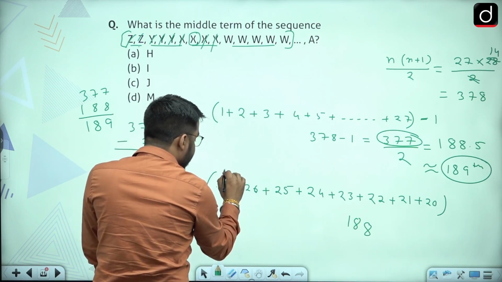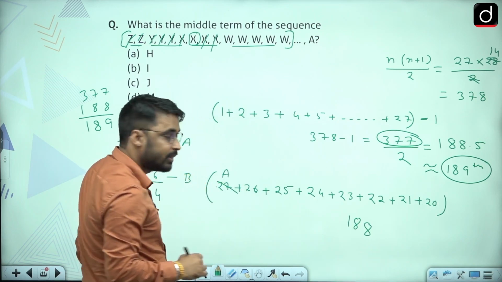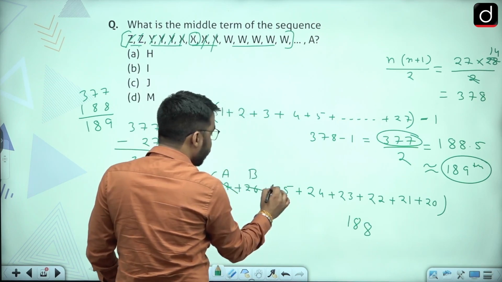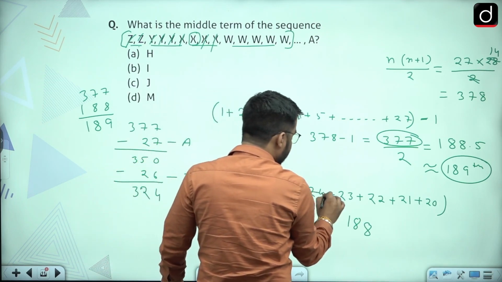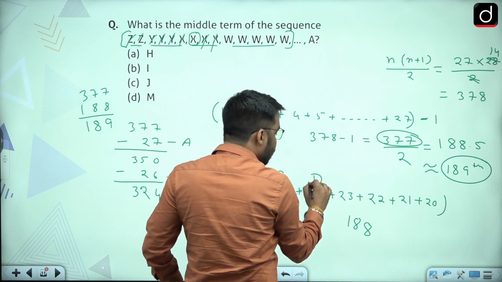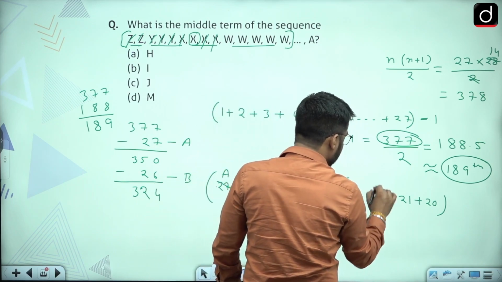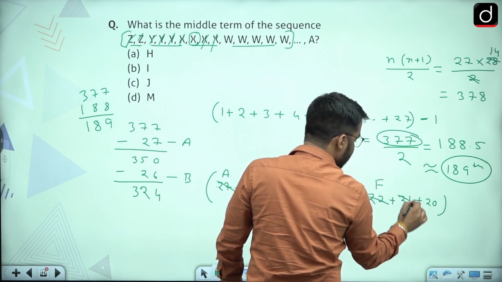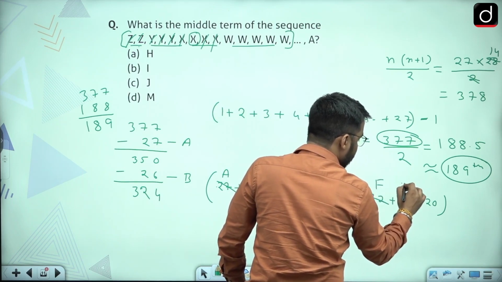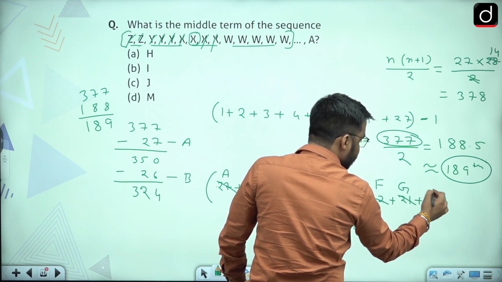So till here, on removing 27, all the A's will be removed. On removing 26, all the B's will be removed. On removing 25, all C's, on removing 24, all D's, on removing 23, all E's, 22, all F's, and on removing 21, all G's are going to be removed.